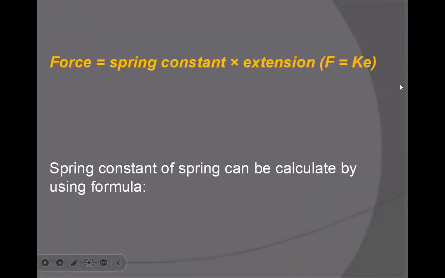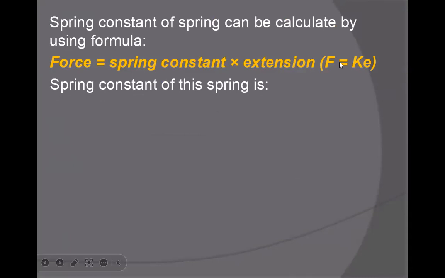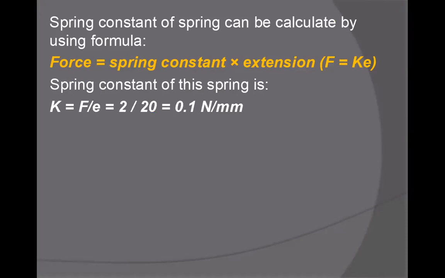Now, spring constant. For calculating it, we have a formula here. We already described that F equals k, the spring constant, multiplied by the extension e. F equals ke. So the spring constant of this spring is k equals F upon e. The force is 2 Newton, and the extension is 20 in the previous graph. Then 2 upon 20 equals 0.1 Newton per millimeter, which is the spring constant in this example.